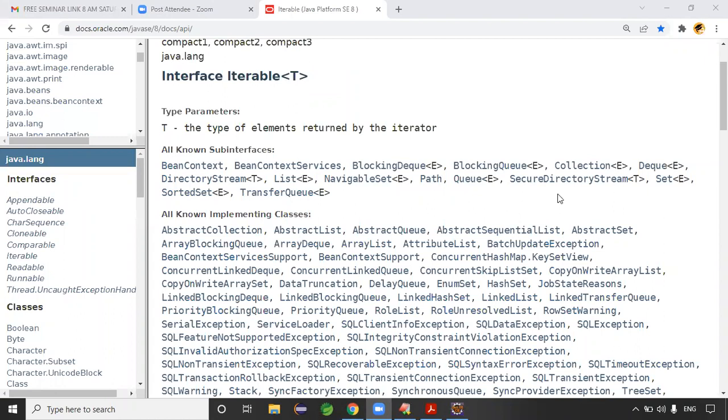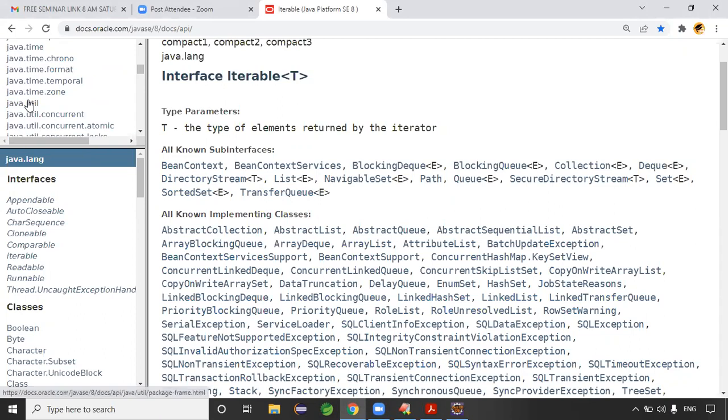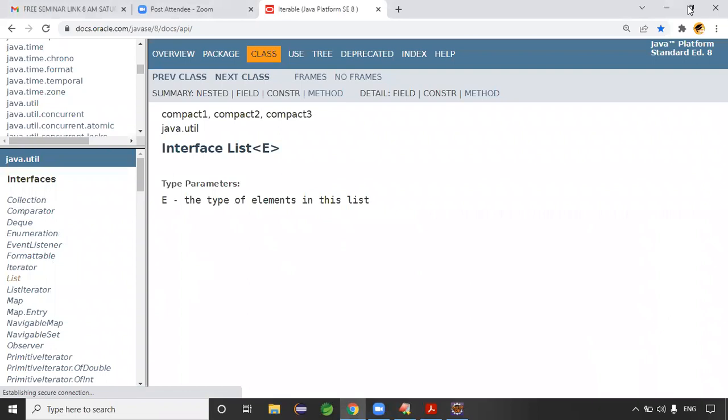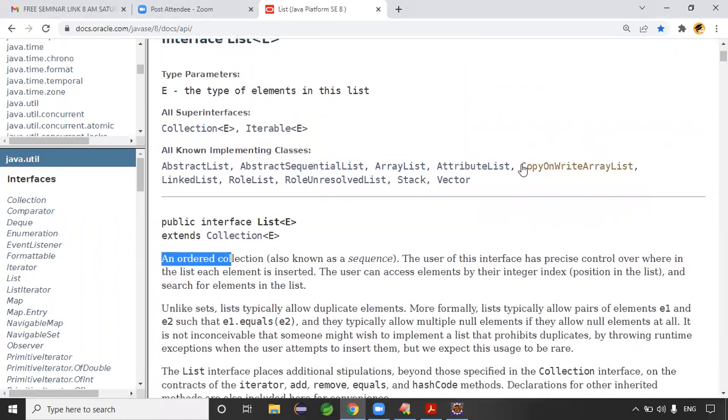Since it is an ordered collection, guys, in which order we insert, the same order we get the output. If we click on List, we get some information, the API documentation. See here, an ordered collection. Always try to see the API documentation. That is going to help you in the application, even if you forget things. Definitely you will forget things, so go and check the API documentation.